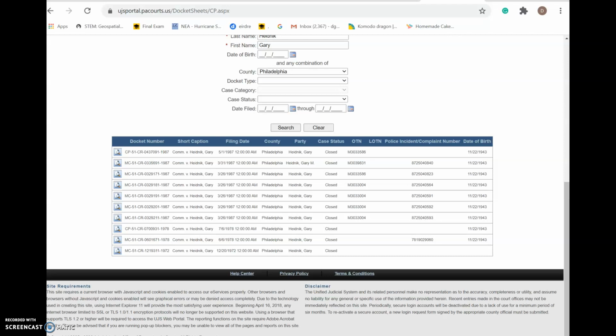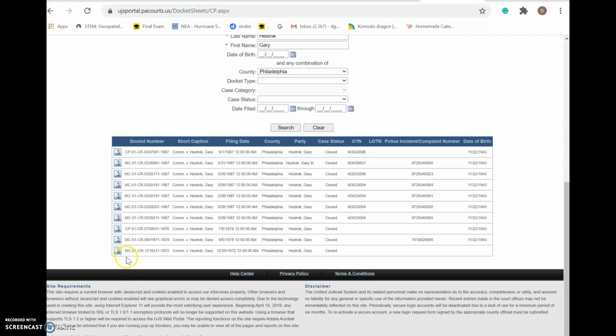But if you scroll down, here's all of the information on Gary Heidnik in the system. And you can see it goes from earliest filing date to, so the most recent to the most historic ones. And if you look here, his first arrest came in 1972. And then you can see here in 1978. And I think these were for harassment or assault charges. And then these are what relates to the torture and killing of the 2 women.